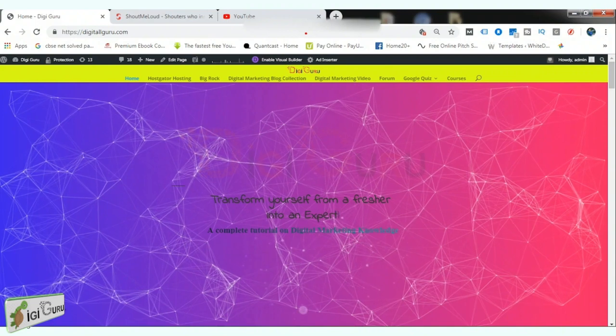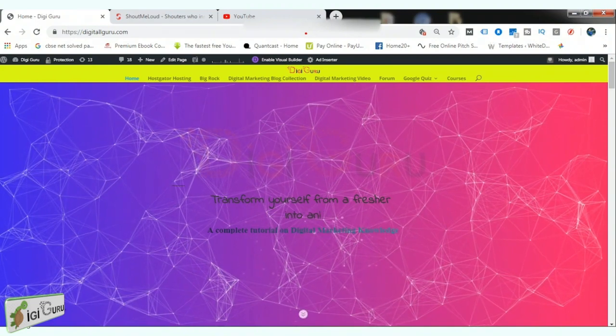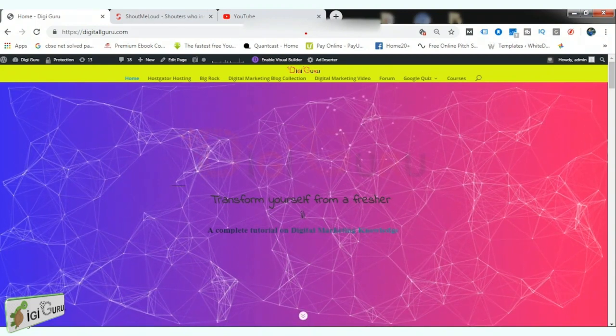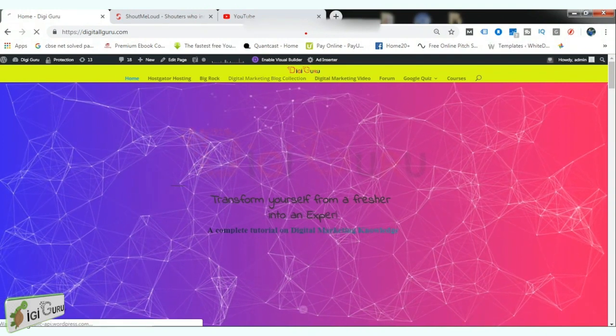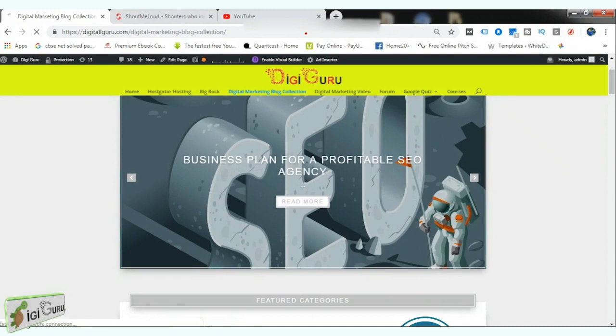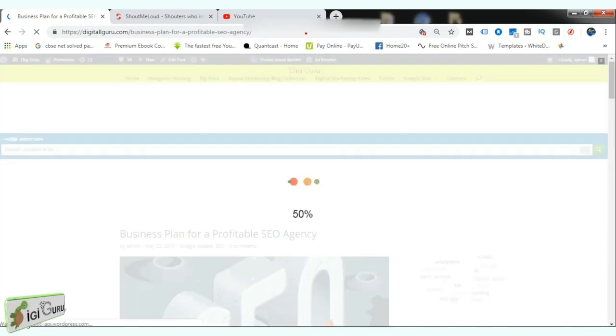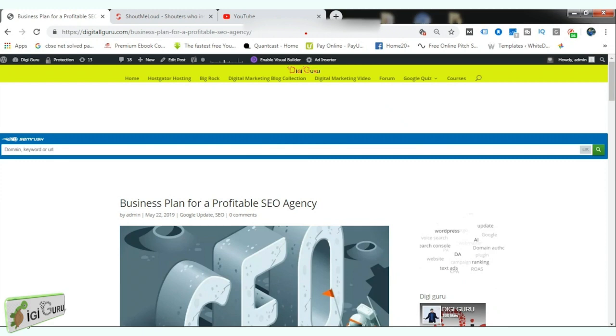For example, if I want to create backlinks for a few of my blogs, first of all I'll go to those blogging websites or blogging pages. For example, I want to create a backlink for one of my posts that I've written on the business plan for a profitable SEO agency. Now I want to create a backlink for this post so that the SEO ranking of this website increases. So I'll simply copy the URL.